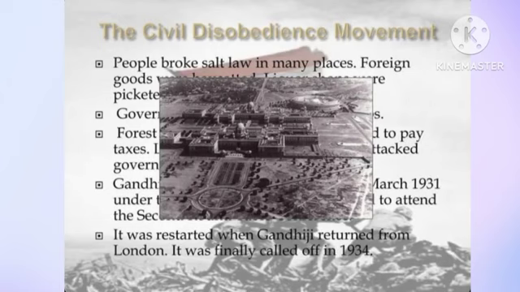This was in the backdrop of what? In the backdrop of Congress joining the session, that is the first Round Table Conference in 1930. As Viceroy Irwin met Gandhiji and discussed certain proposals, the result of this discussion was the Gandhi-Irwin Pact in 1931. The definition may be asked, so please write it down. In the subsequent developments, the Congress gave up its civil disobedience movement and agreed to participate in the second Round Table Conference. As the first Round Table Conference was over, the Congress said we'll participate in the second.